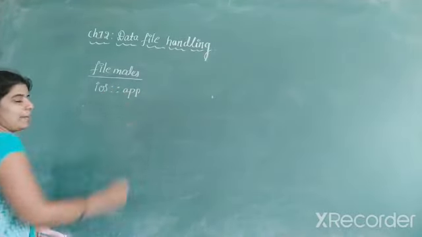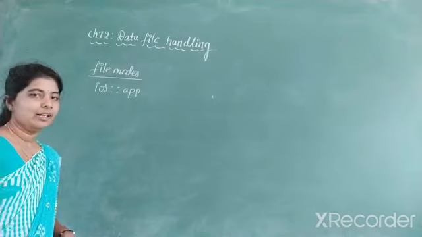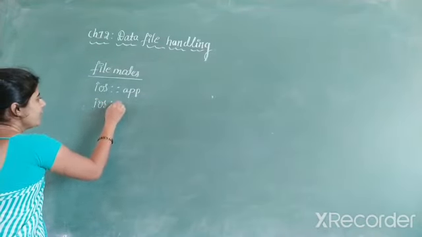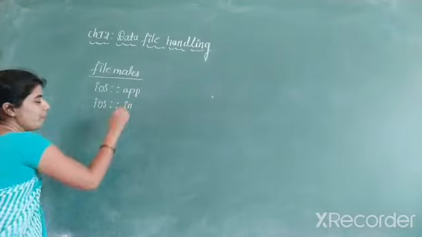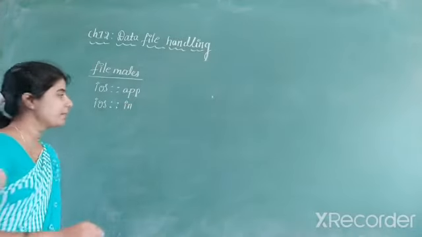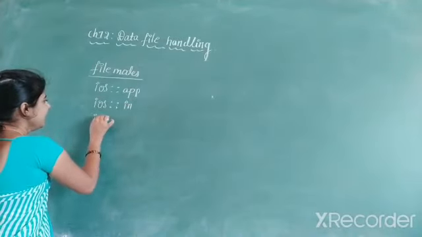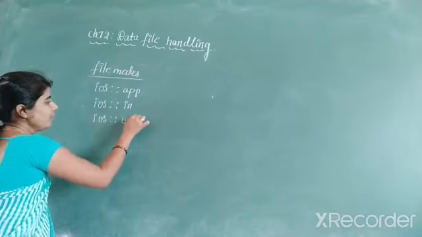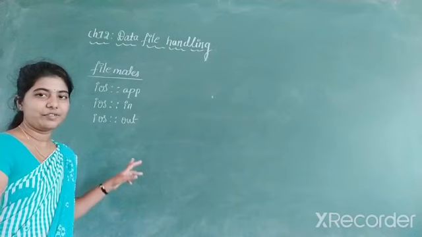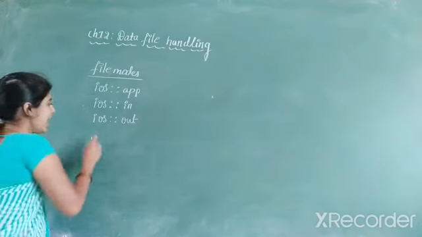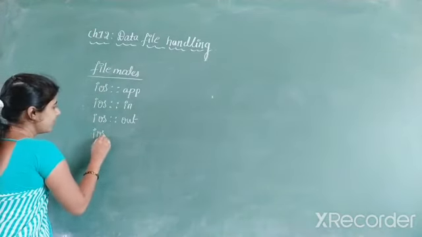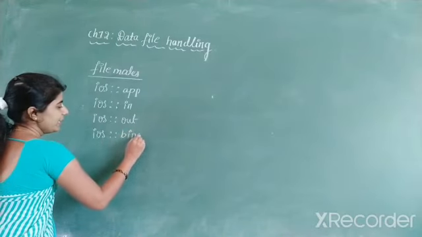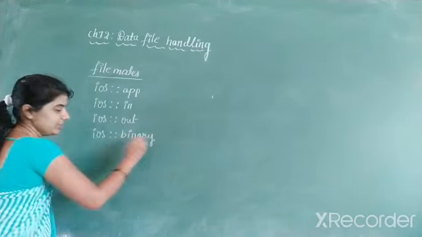App indicates append to the end of file. ios::in means opening a file for reading purpose. ios::out means opening a file for writing purpose. ios::binary means opening a file in binary mode.